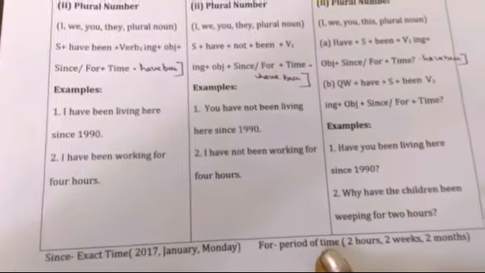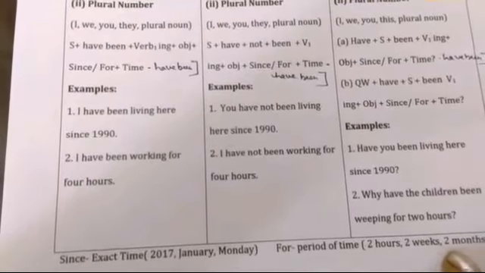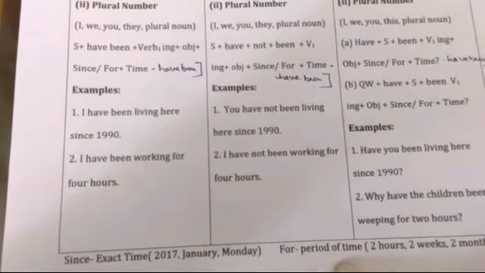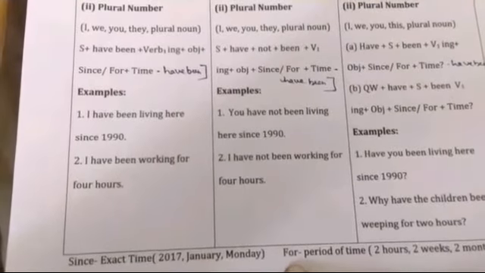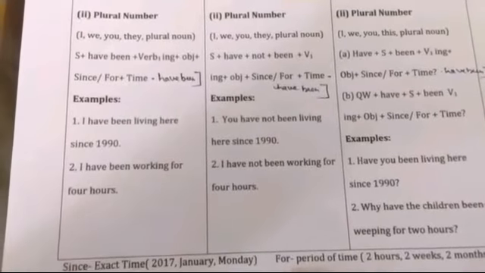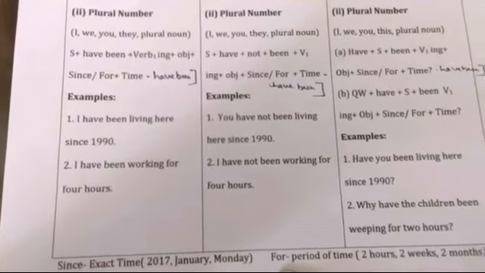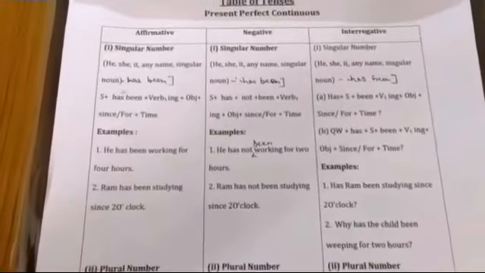And next is period of time. Period of time means the duration of time, means 2 hours, 2 weeks, 2 months. This is the period of time. So we put for before this time. Before them we put for. Okay, so now let's start the rules of present perfect continuous.